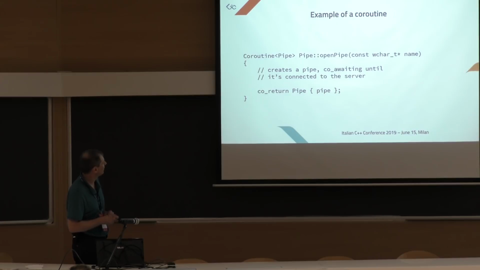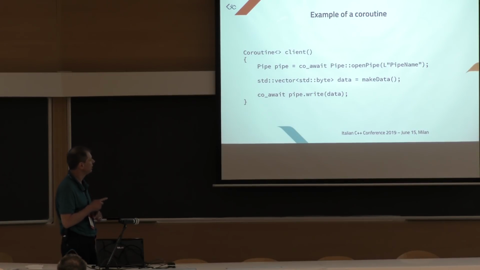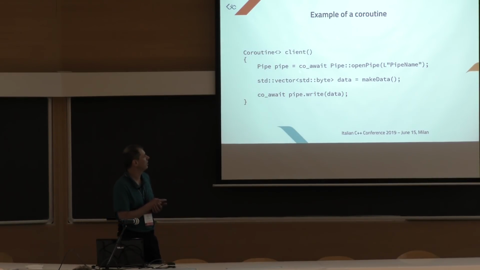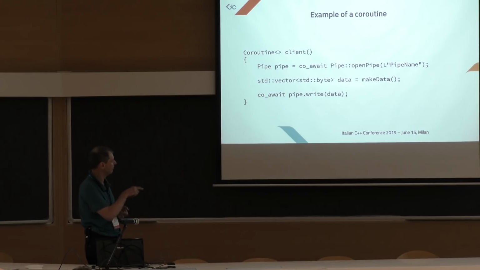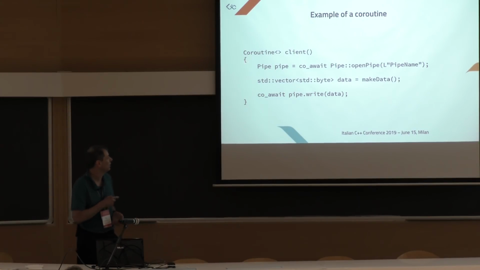Okay, the interesting part of the coroutine is what makes this function a coroutine. It is not this type, but it is this keyword. A function becomes a coroutine when the compiler sees either co_await or co_return or co_yield in the body of the function. So it's the presence of this keyword here that starts the coroutine transformation. The compiler, when it sees co_await, transforms this body into a factory of coroutine objects.